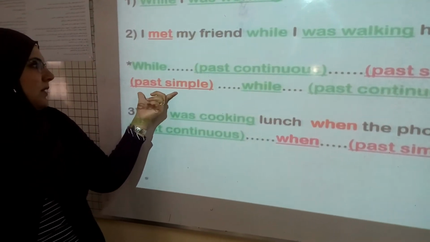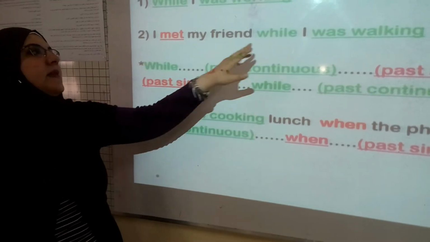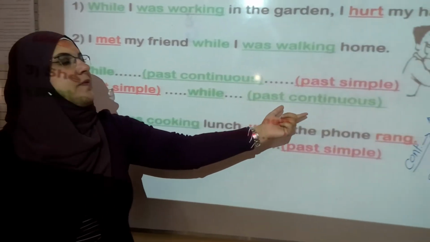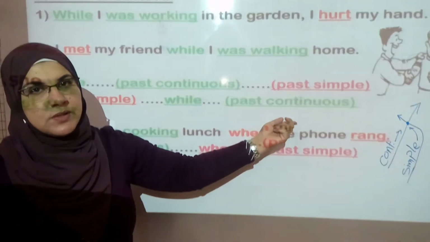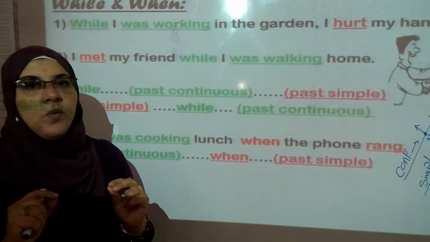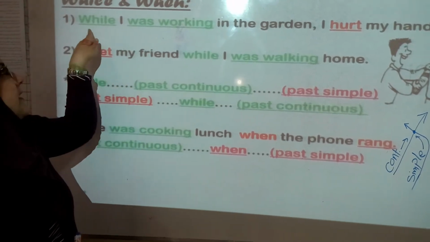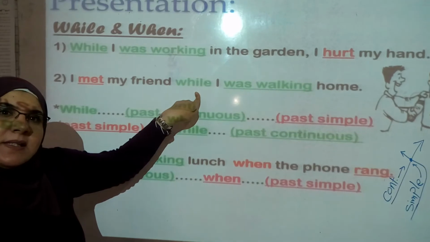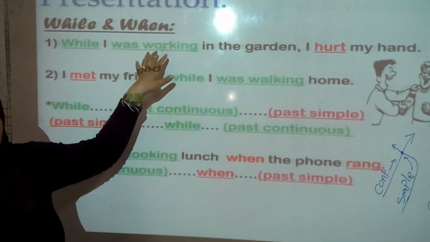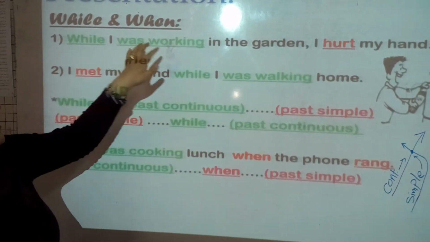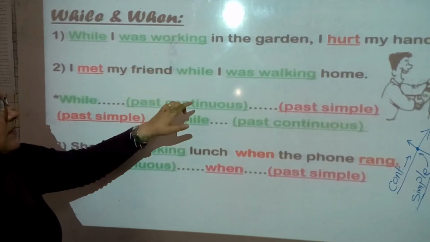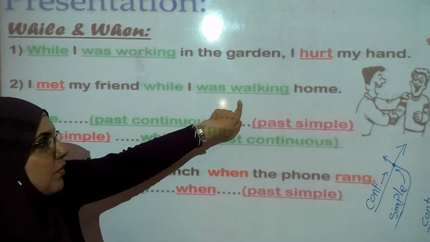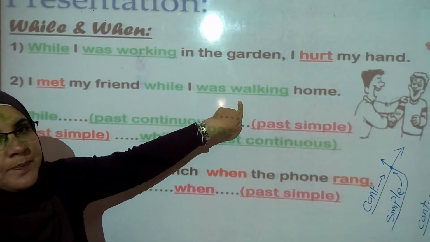The next one: past simple here, and then while in the middle of my sentence, followed by past continuous. So if while comes at the beginning of my sentence or in the middle of my sentence, it should be followed by past continuous. While was working, past continuous. Here while is in the middle of my sentence, and also was walking, past continuous.